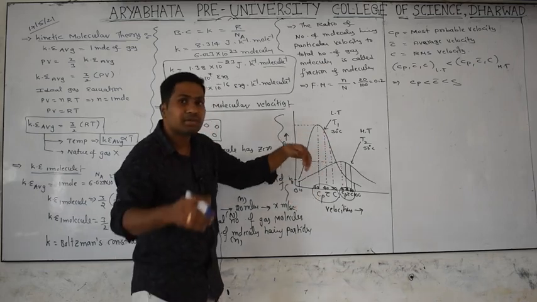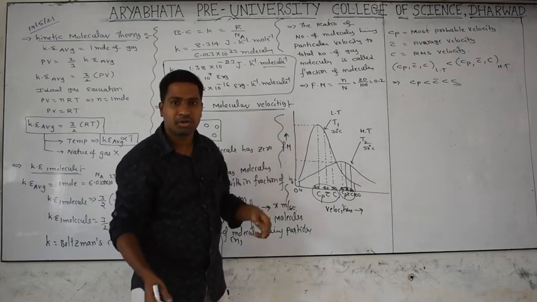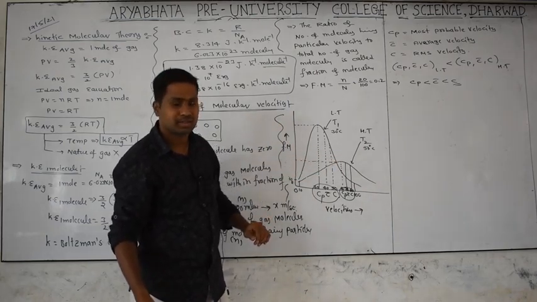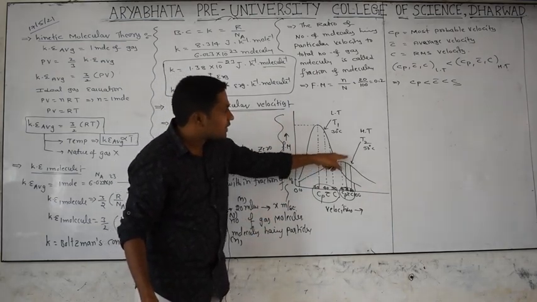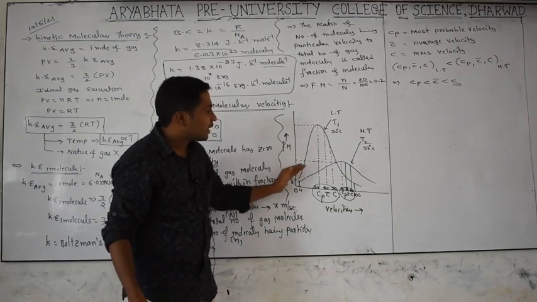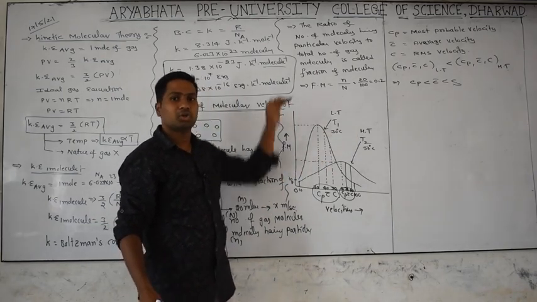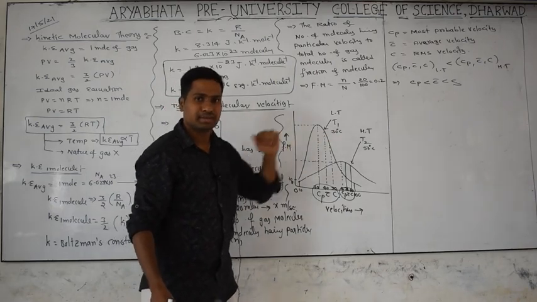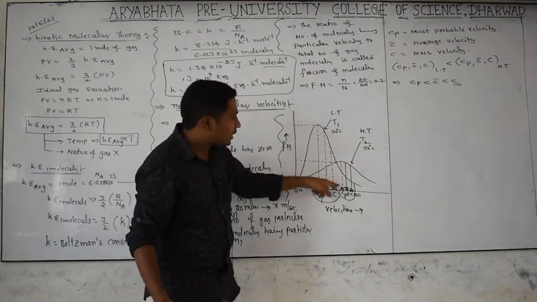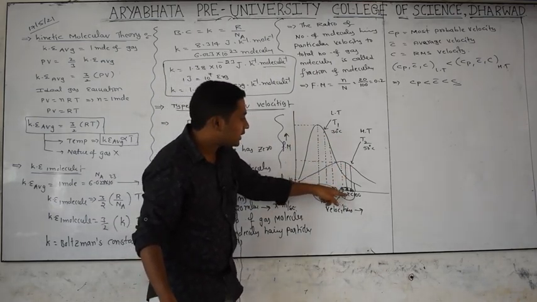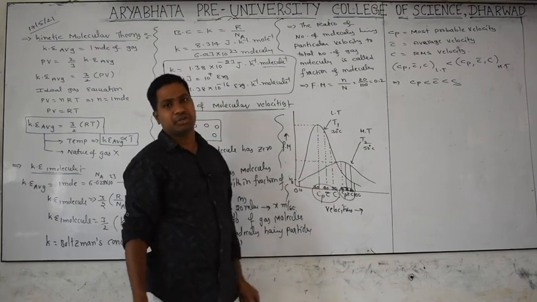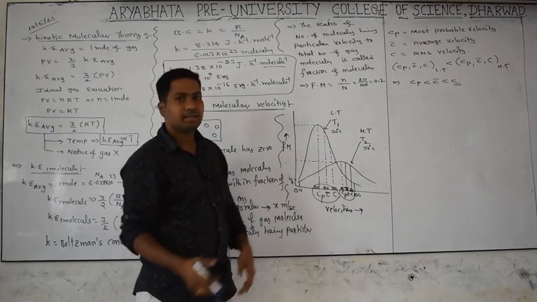After that, average means the sum of all velocities divided by the number of molecules, and the next one is RMS velocity. If you take the same gaseous sample at high temperature, the graph becomes flat, not sharp, and the three molecular speeds will be higher than at low temperature. Automatically we are learning this information.